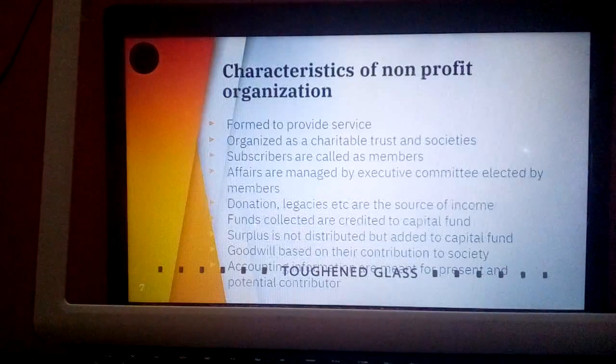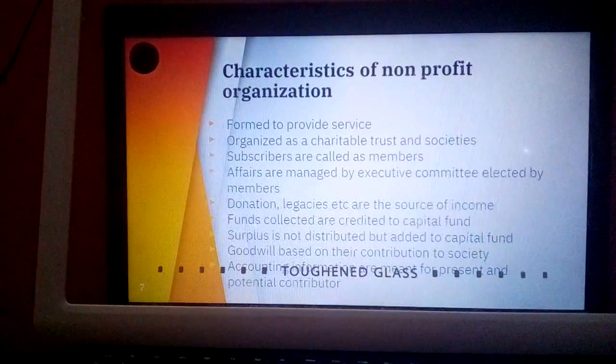Then funds collected are credited to the capital fund. Whatever funds they raise through subscription, legacies, donation, etc., will be added to the capital fund, and it is recorded under the liability side of the balance sheet. So next, surplus is not distributed but added to the capital fund. You know that in a profit-making company, when an organization receives profit, that will be distributed among its shareholders. But here, the surplus they obtain, that means the excess of income over expenditure, will not be distributed among their members. That surplus will be added to the capital fund, on the liability side of the balance sheet.